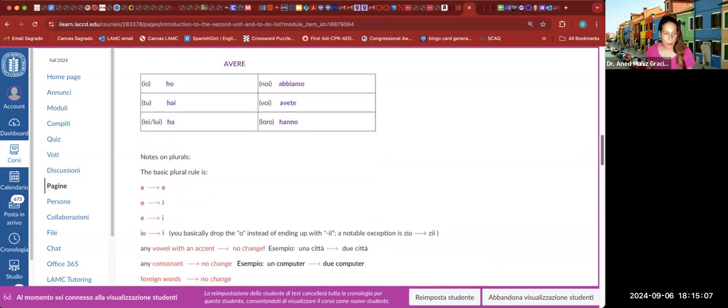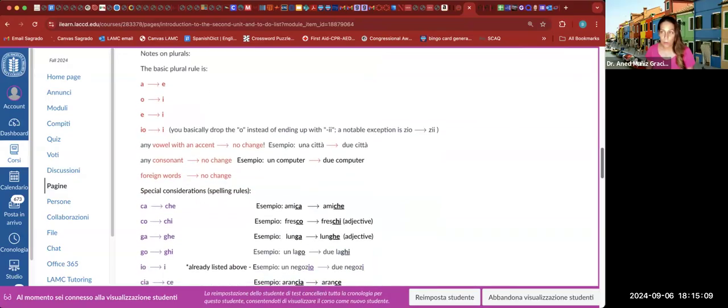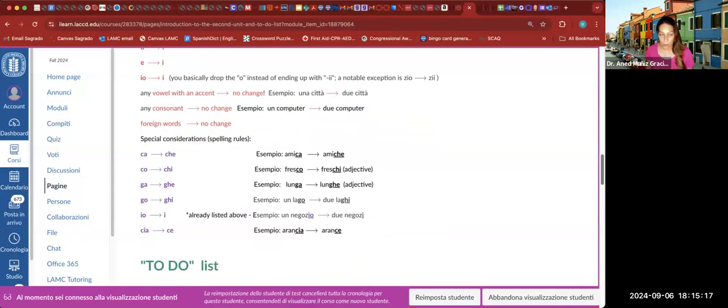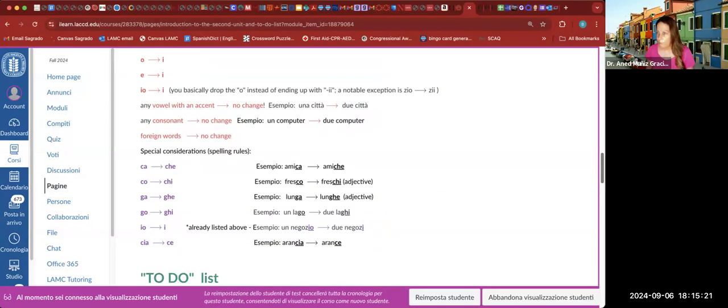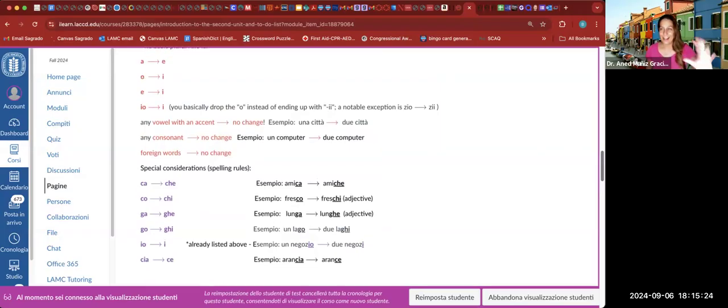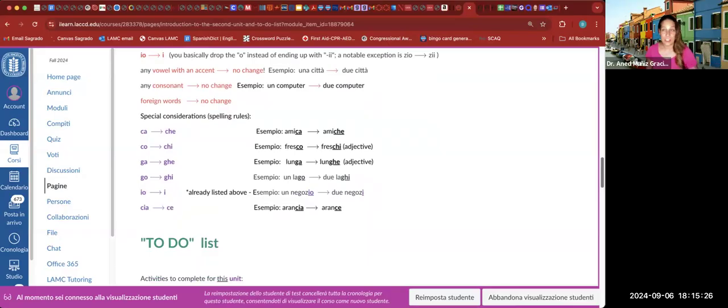And then the grammar notes. This is what we are going to be focusing on in the next unit: plural of nouns and adjectives and articles, right? This is the basic rule of plurals, and you do have videos as well, but you have here a way to see it and read it.